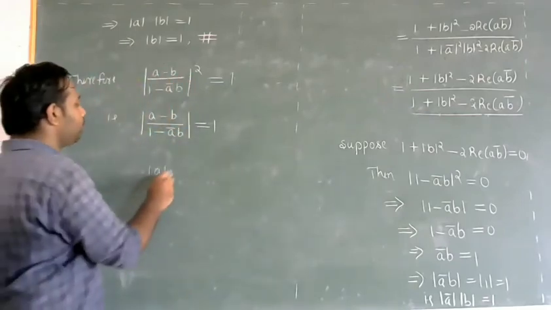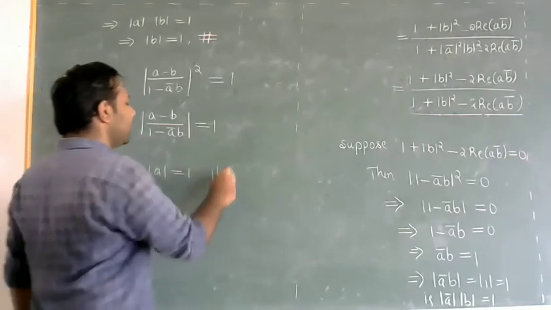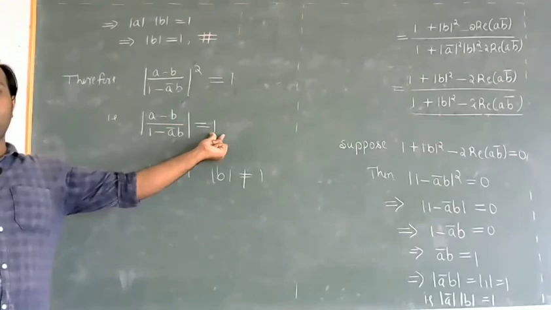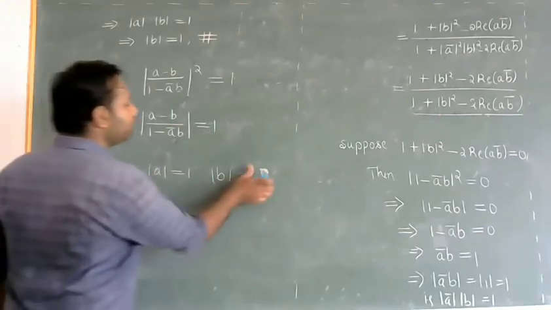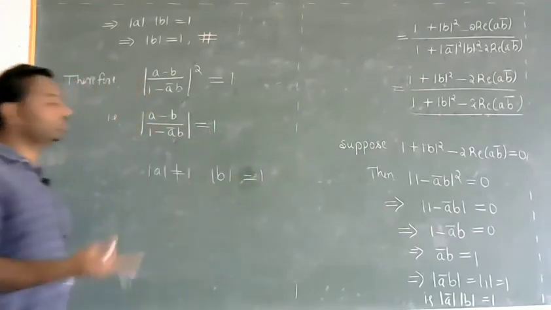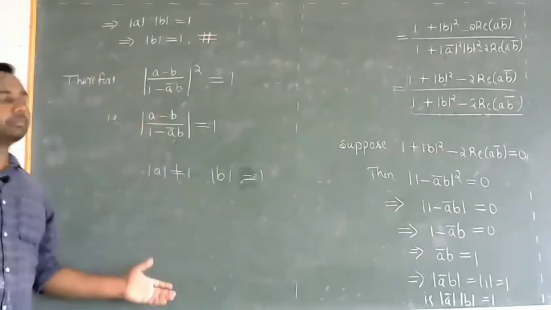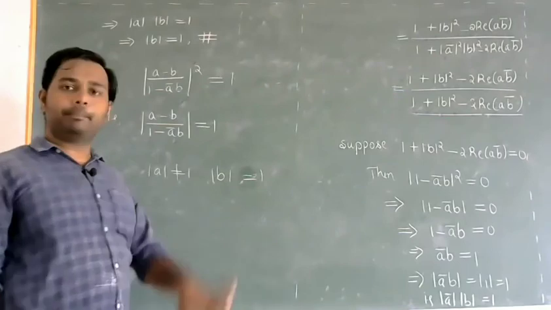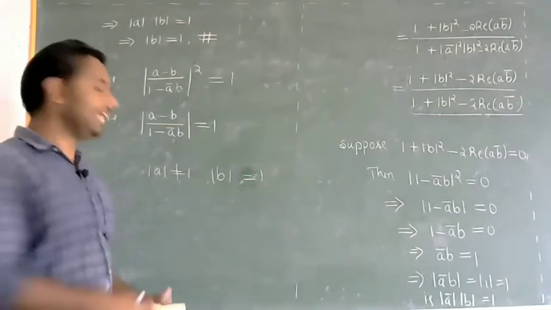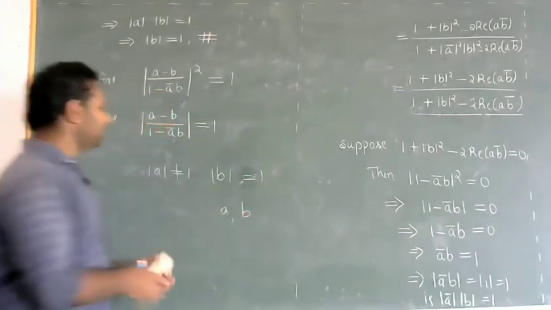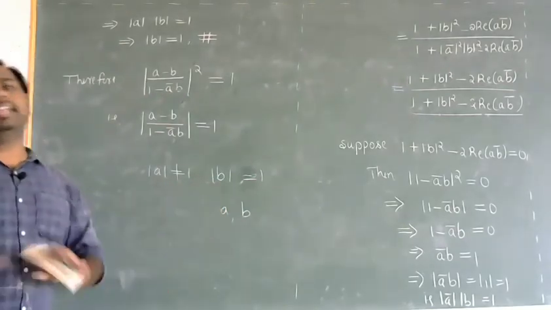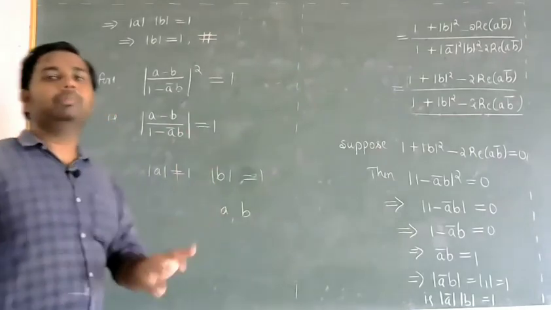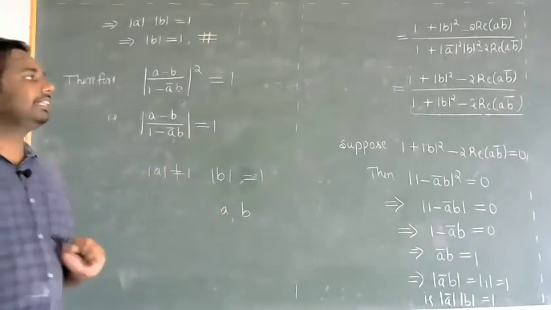With the assumption that modulus of a is equal to 1 and the other is not equal to 1, this modulus value has 1. If modulus of b is equal to 1 and the other is not equal to 1, we can follow the same steps. Just in place of a we have b and in place of b we have a. As a and b are arbitrary, they can denote any complex numbers. So just change the roles of a and b. Assume a as b and b as a.